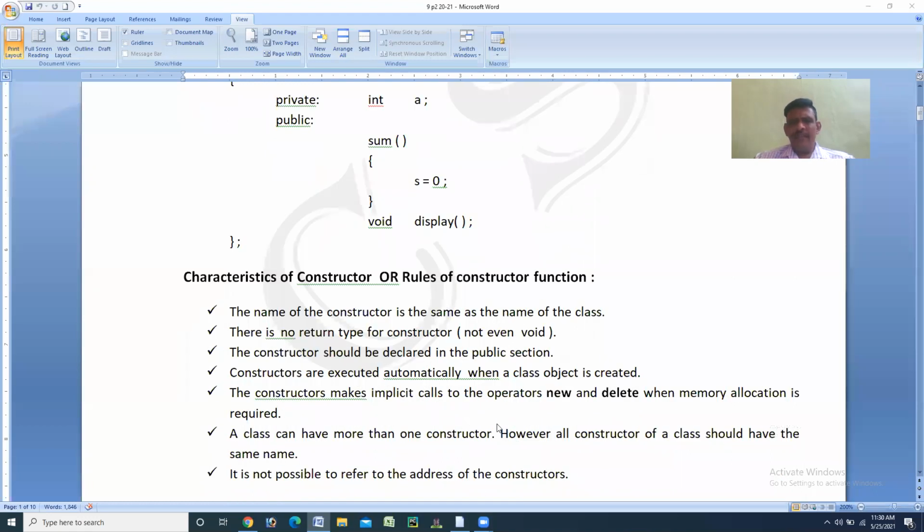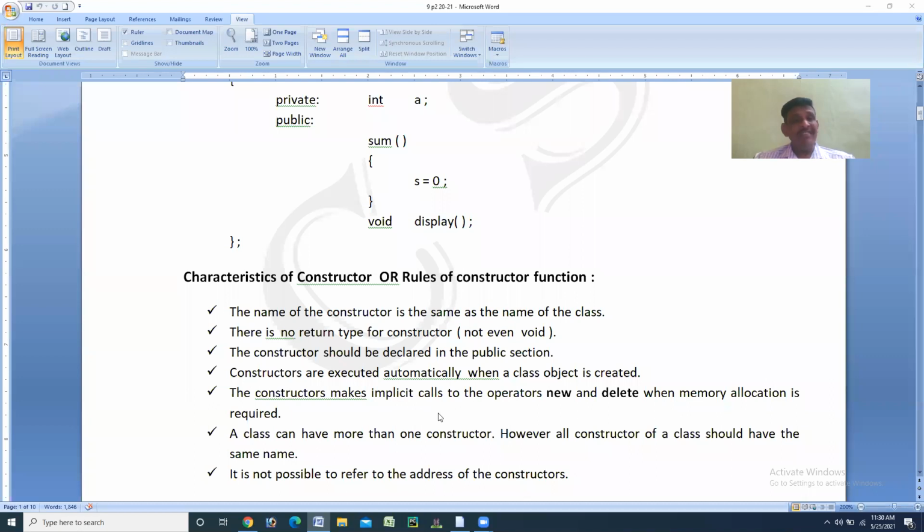Then, next one. The constructor makes implicit calls to the operators new and delete when memory allocation or deallocation is required. The constructor makes implicit calls to the dynamic operators called new and delete. These we have studied in case of pointers.